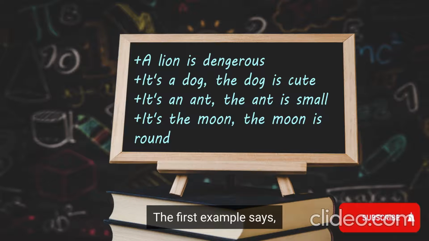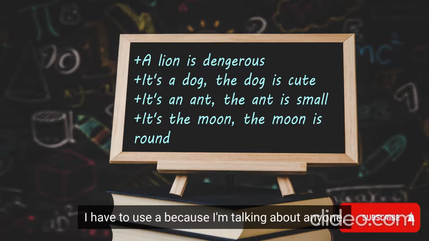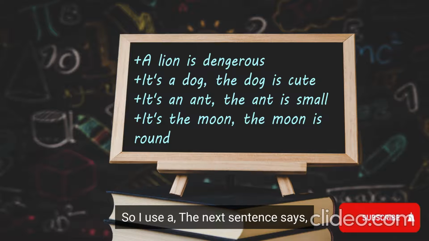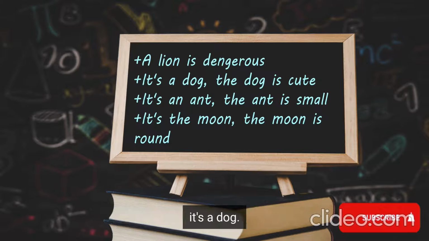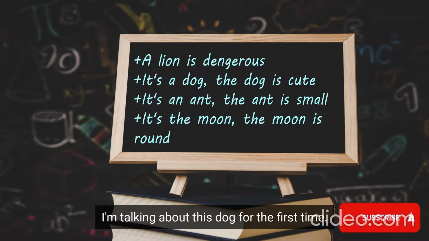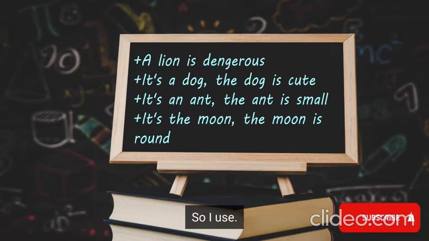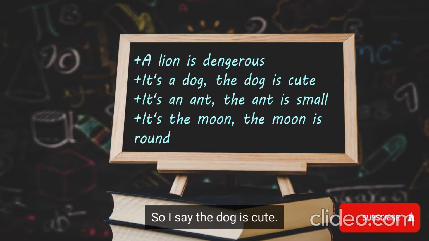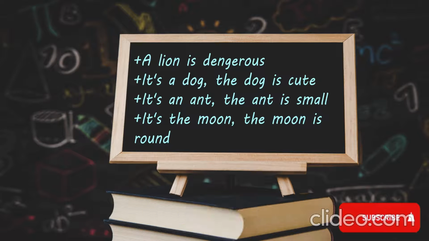The first example says, a lion is dangerous. I have to use a because I'm talking about any one lion. Any lion is dangerous. All lions are dangerous, so I use a. The next sentence says, it's a dog. I'm talking about this dog for the first time, so I use a. Now I'm talking about this dog for the second time, so I say the dog is cute.